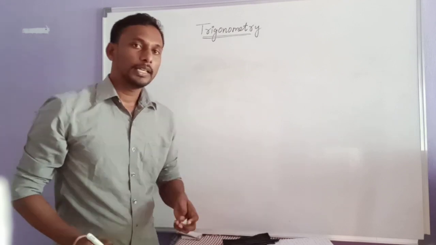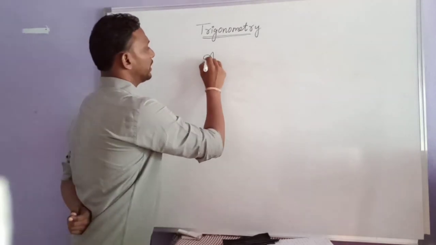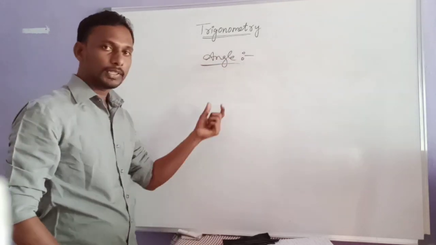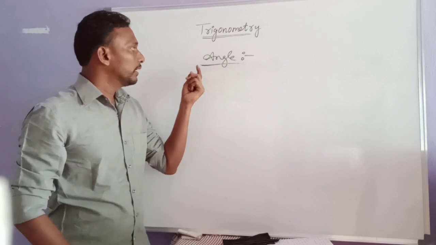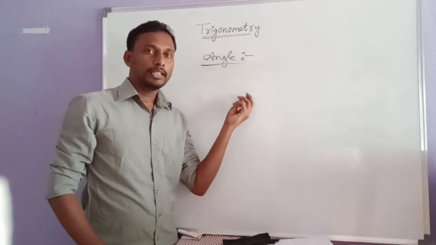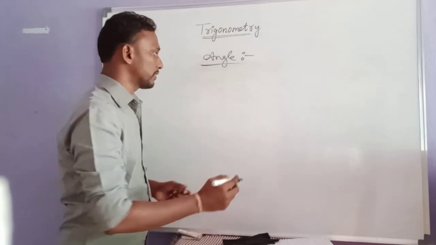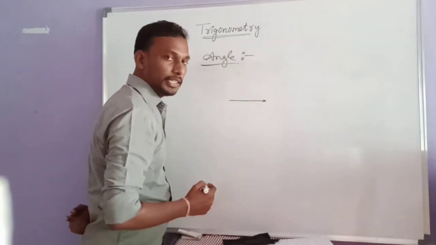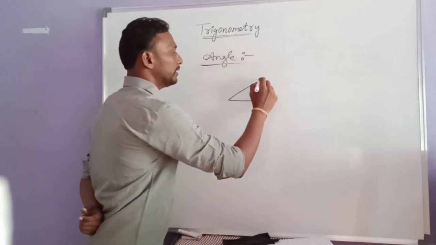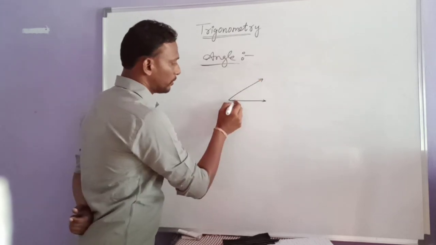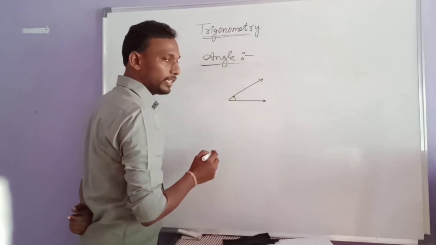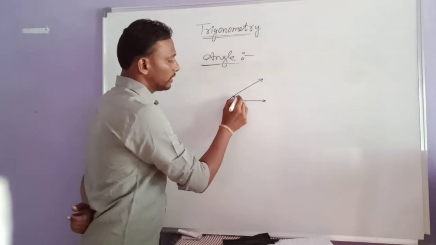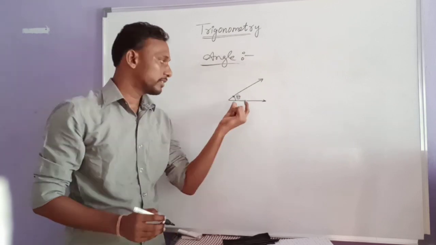So first of all, a basic concept: angle. What is an angle? Angle is nothing but the measurement of the rotation between 2 line segments. There is an initial ray and a terminal ray. Between these 2 rays, whatever rotation is there, that measurement is nothing but the angle.